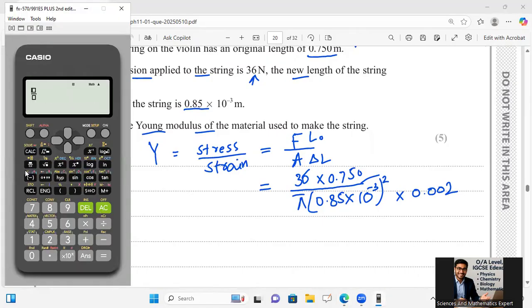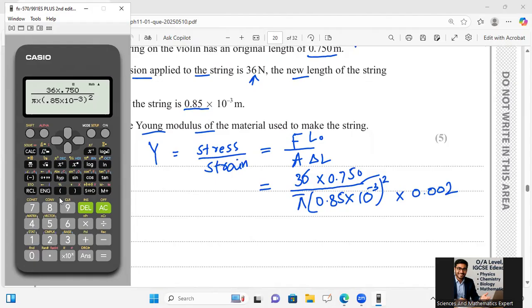First of all, fraction introduced: 36 multiply 0.750 divided by pi, multiply bracket start 0.85 multiply 10 raised to power minus 3 bracket close, whole square, pi r square is done.